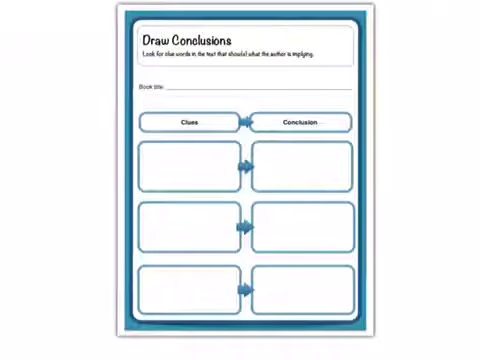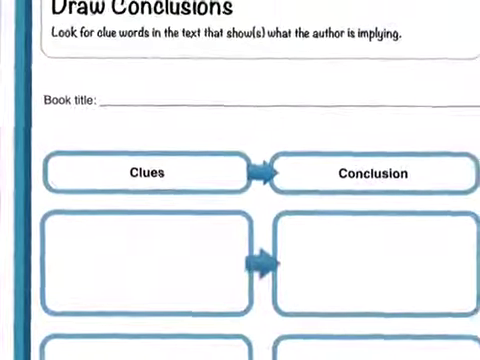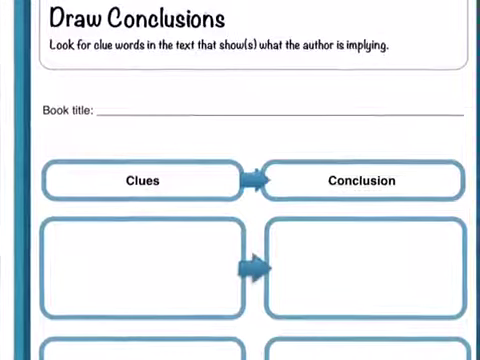Here's the graphic organizer for drawing conclusions. When you draw conclusions, you use your personal knowledge and experiences, and you also look for clue words in the text that shows what the author is implying. You will notice that there's a line for the book title. There are 3 boxes for clues and 3 boxes for the conclusion. We'll start filling out the graphic organizer by putting the title on the top line.